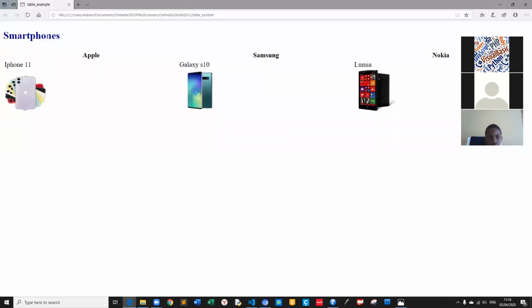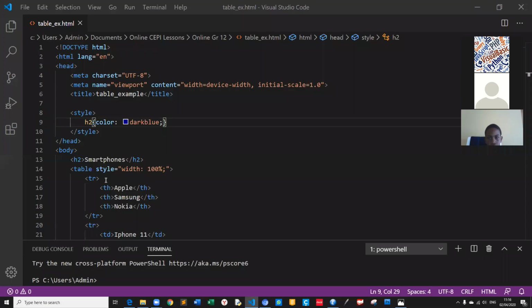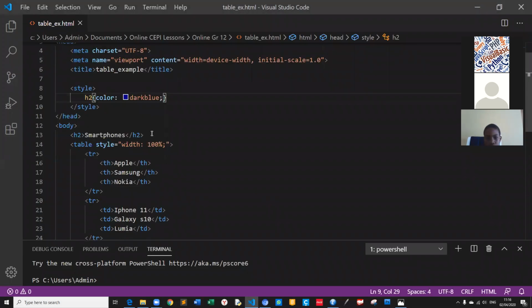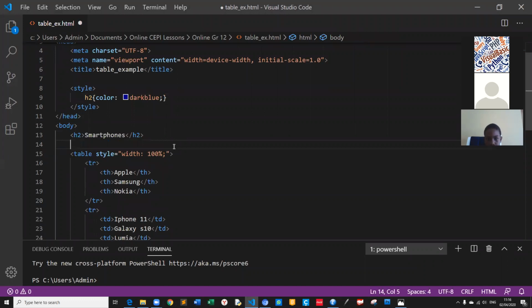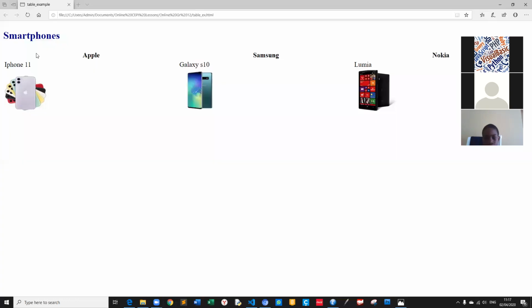Look, smartphones with this color, the dark blue. But if I type here H2, for example, tablets, Control S, then it will be the same color, right?